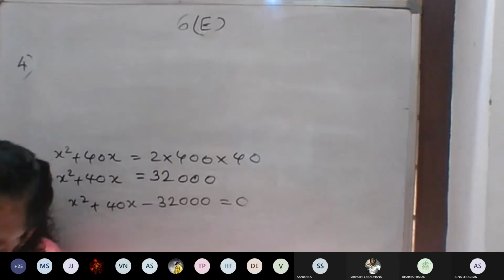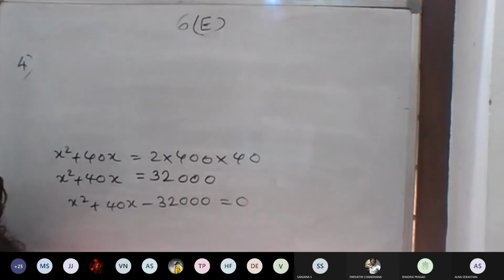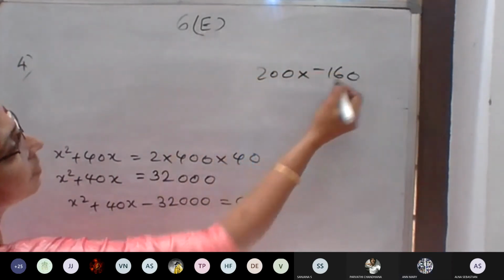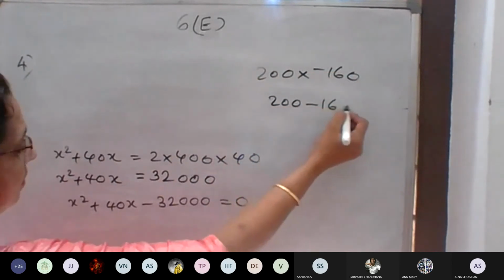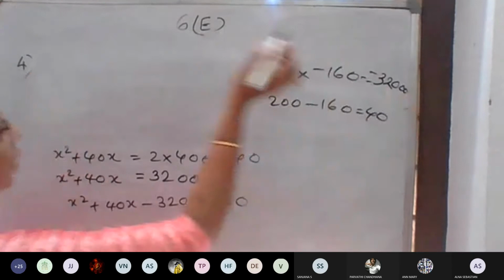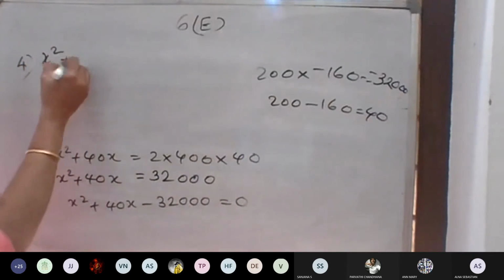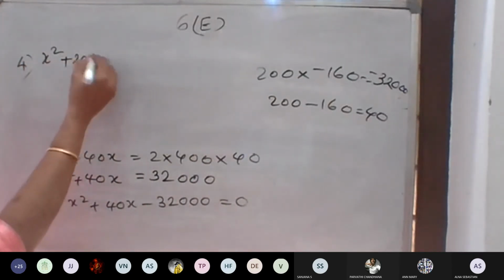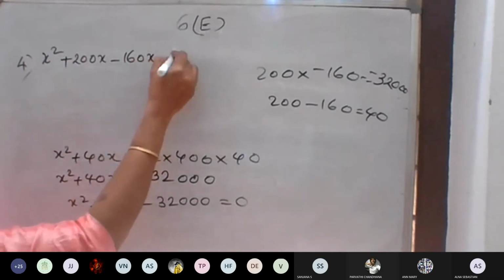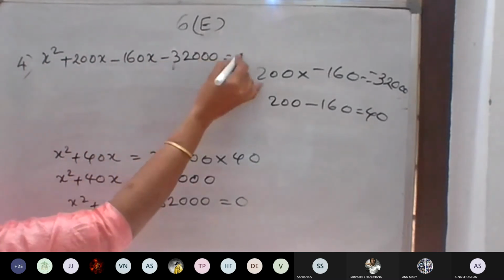Tell me the numbers: 200 into negative 160, and 200 minus 160 is 40. So x square plus 200x minus 160x minus 32,000 is equal to 0.